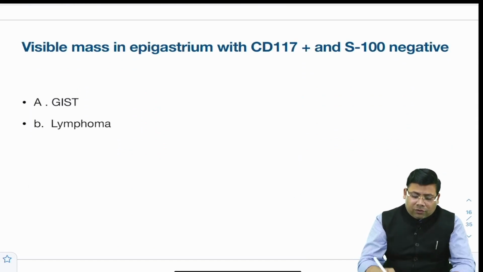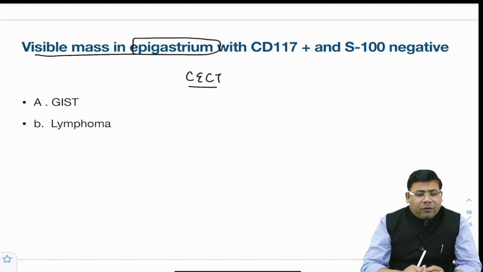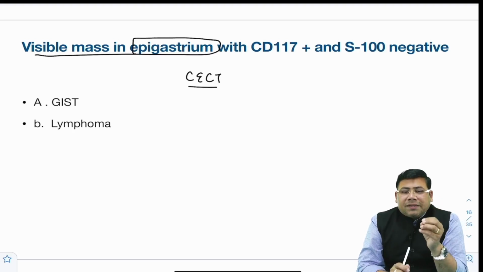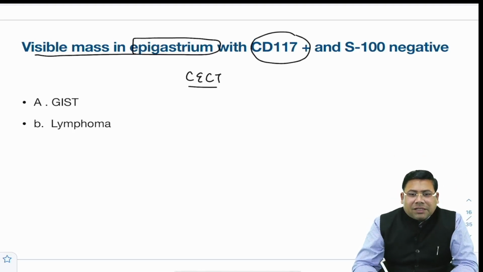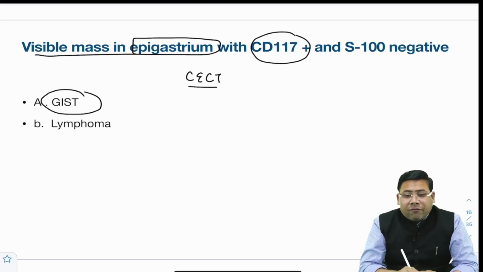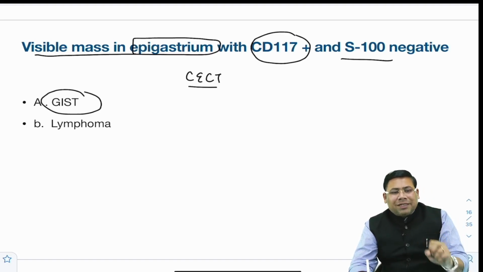Then there was a question on a visible mass in the epigastric region. I don't know what the recall was, but there was a visible mass on CT in the epigastric region with CD117 positive. So this is a very strong marker for GIST, because lymphomas are positive for S100. It could be, but not for CD117.